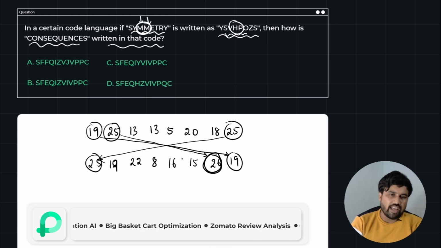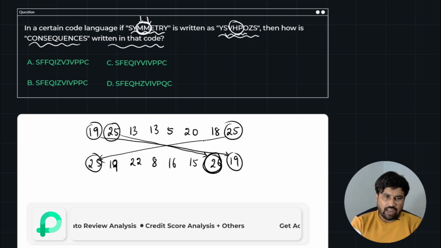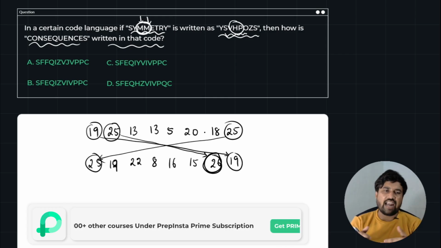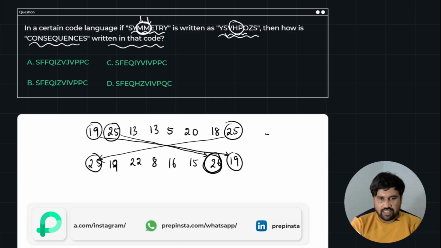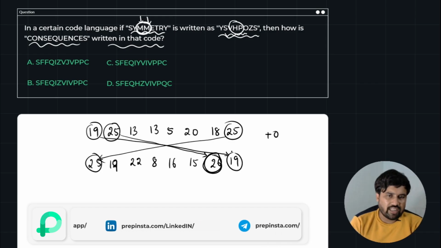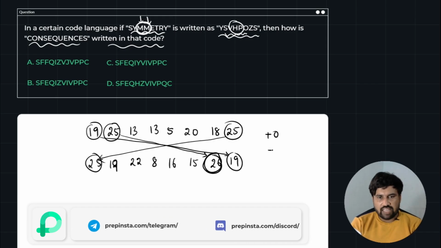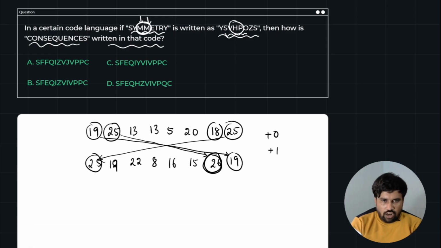So what they are doing is they are swapping the number positions as well as adding some values. So just look at here. First, they add 0, so that's why there is no change in the alphabets. Next, they have added 1, so that's why 25 becomes 26. And see, the last but one place came to the second place, and it is also increased by 1.